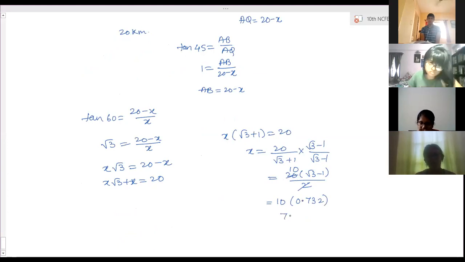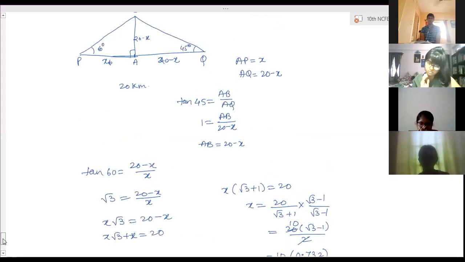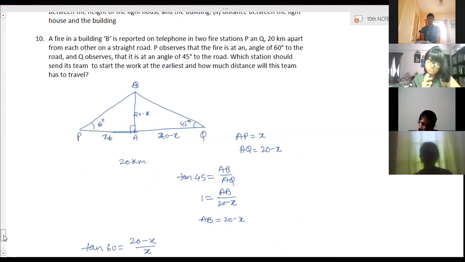So x is equal to 7.32. And 20 minus x is equal to 20 minus 7.32, so this is equal to 12.68, about 12.64.